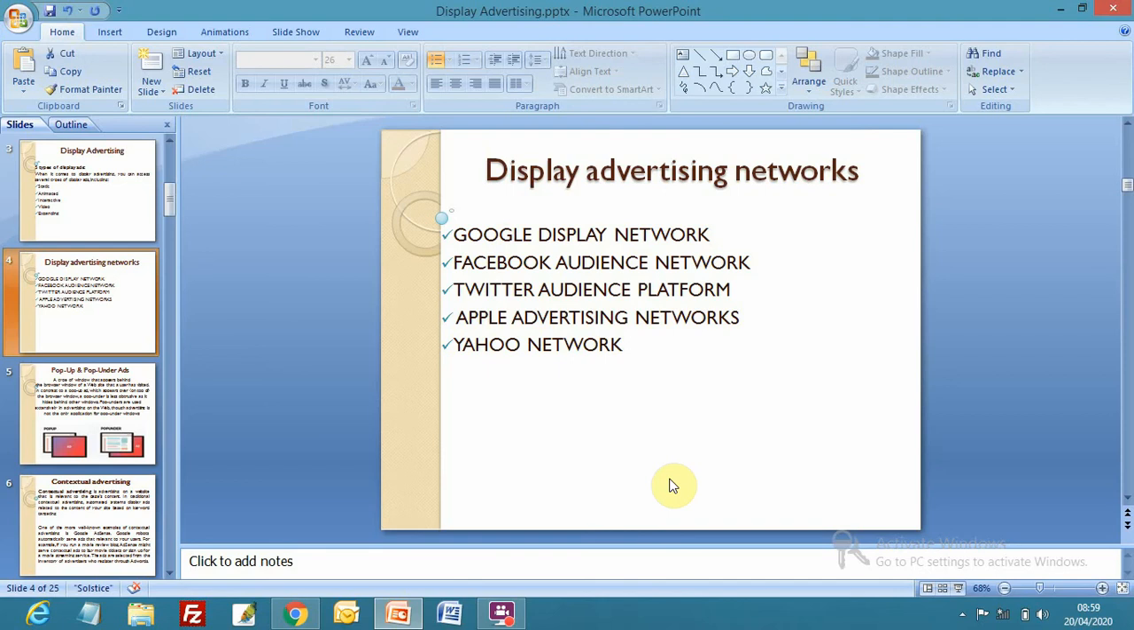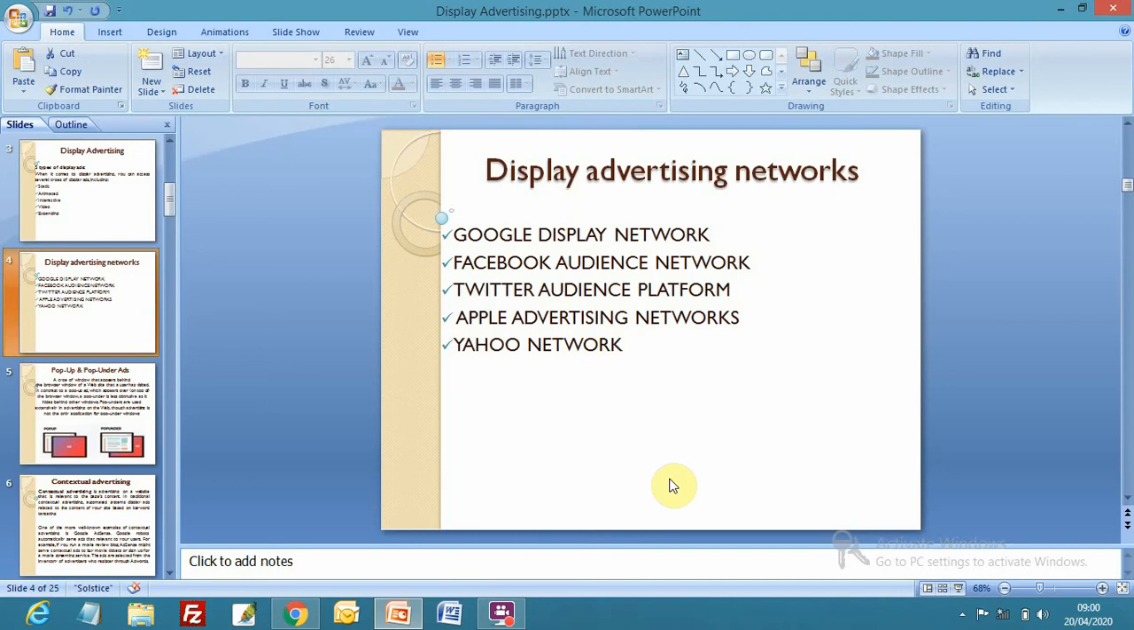The third one is Twitter Audience Platform. Twitter also has its own display network. If you think your audience is on Twitter also, then you have to go to Twitter to advertise for the display advertisements. Similarly, Apple advertising networks and Yahoo network. Other networks are also there, apart from these five.